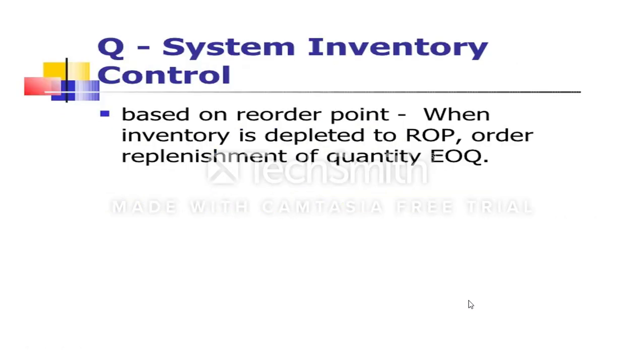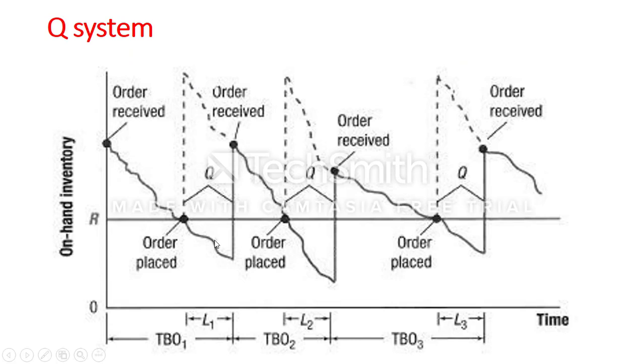Let us go to the Q system and see how it works. Based on the reorder point, when the inventory is depleted to the ROP, the reorder point, we order replenishment of quantity EOQ. This typical graph clearly explains order quantity and time. Here the order is received, then as time increases, the items are slowly consumed. Now this is the reorder level. Once the reorder level is reached, a new order will be placed. Until the order arrives, the quantity keeps going down. Once the order is received, the quantity comes up again.